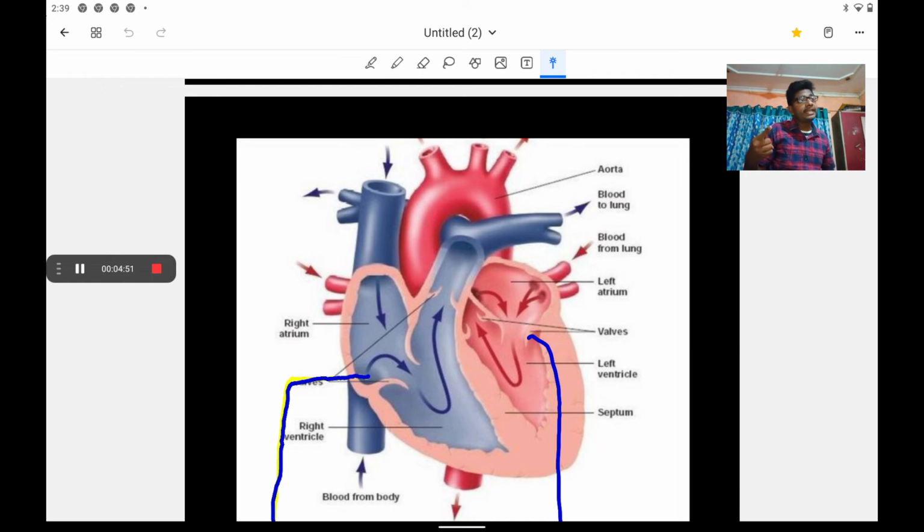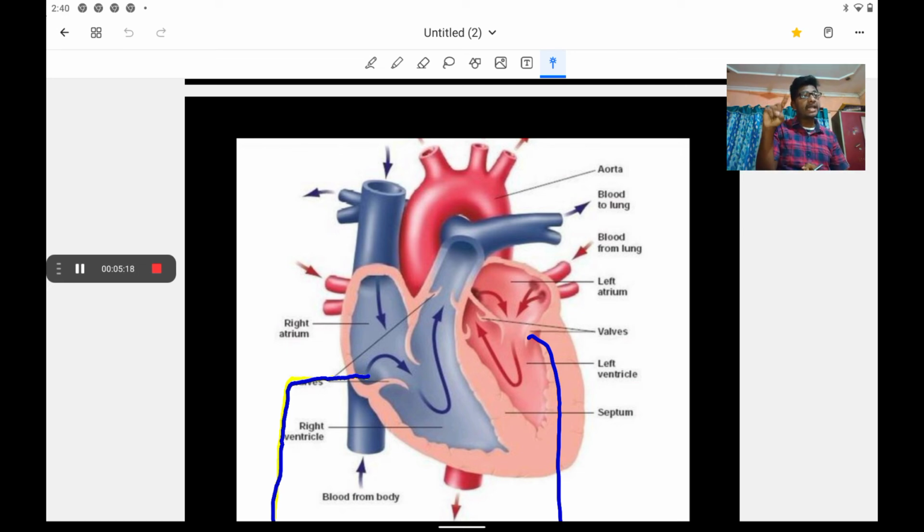And these two, the superior vena cava and inferior vena cava, open into which atrium? The right atrium. If you observe, the human heart has two auricles and two ventricles. The upper chambers are called auricles and the lower chambers are called ventricles.